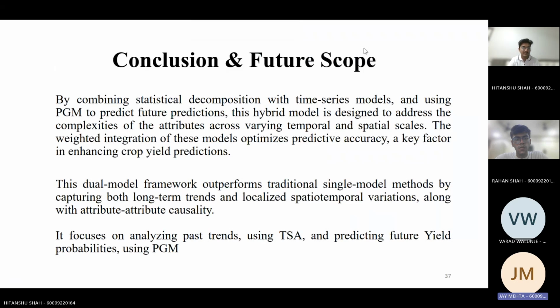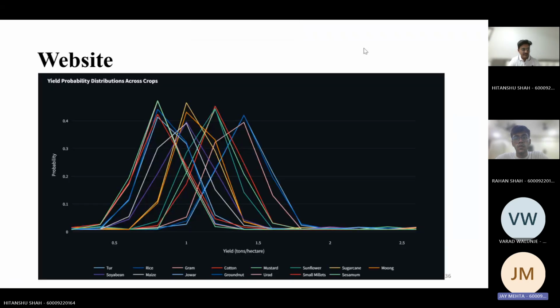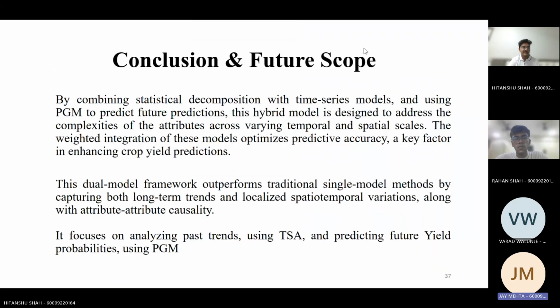These are the various different graphs. So basically, we've combined the TSA approach and the dynamic Bayesian approach. Dynamic Bayesian approach understands what it will be in the future, and the TSA approach understands the past trends. And using both of them, it creates a model which helps improve the accuracy. Next.